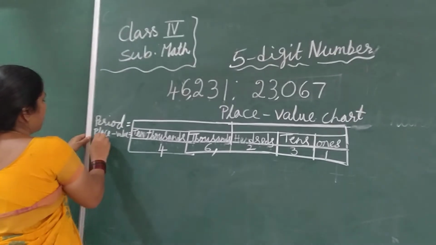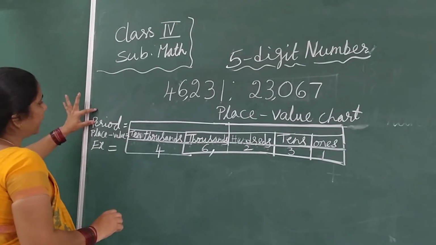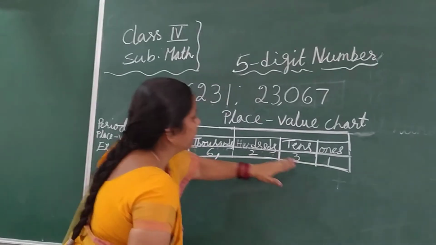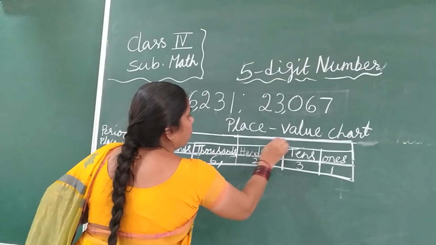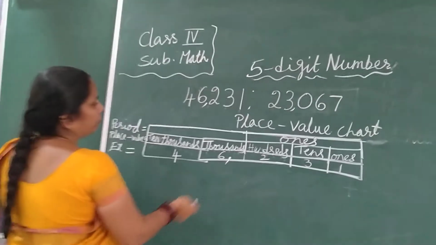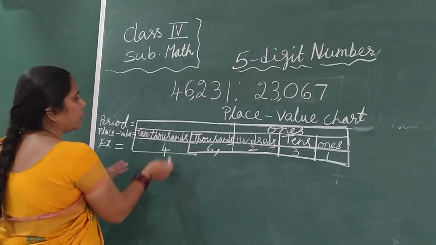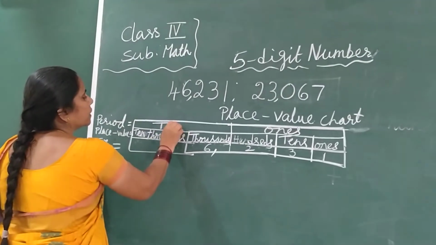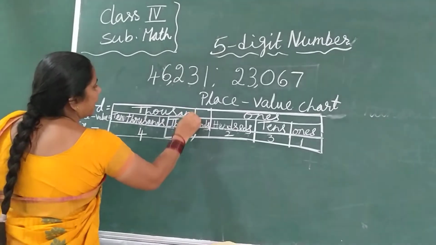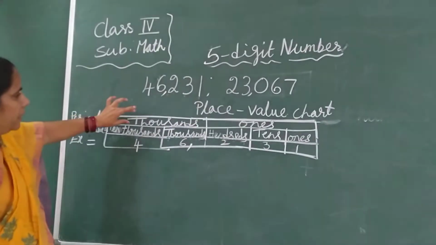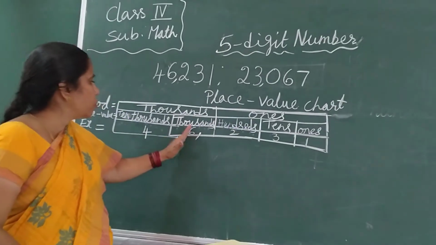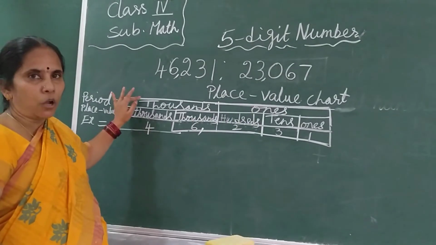This is one example number. How will you get the period? Ones, tens and hundreds will come under the ones period. These 3 will come under the ones period. 1000 and 10,000 will come under the thousands period.